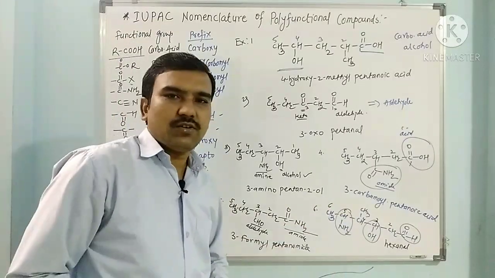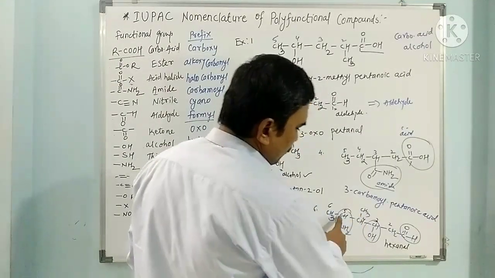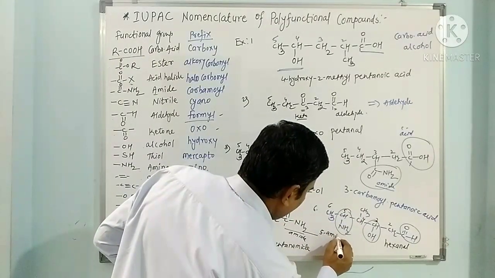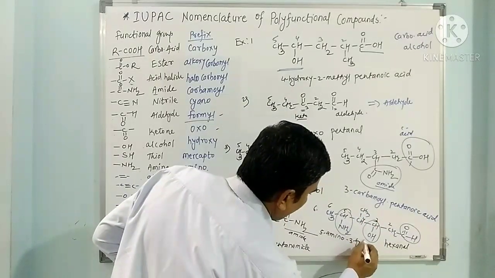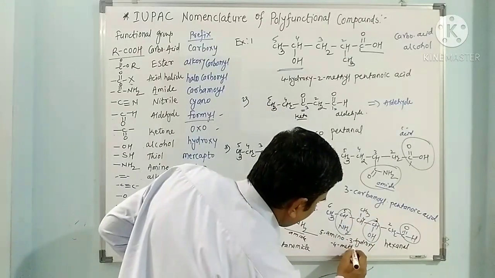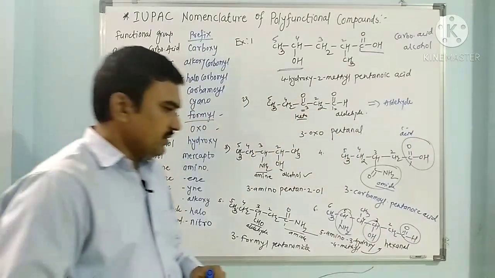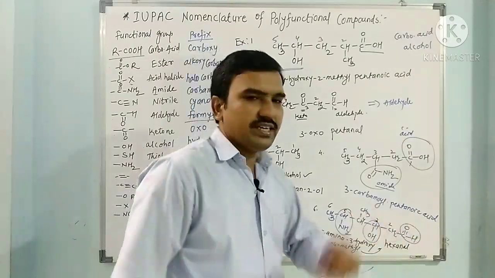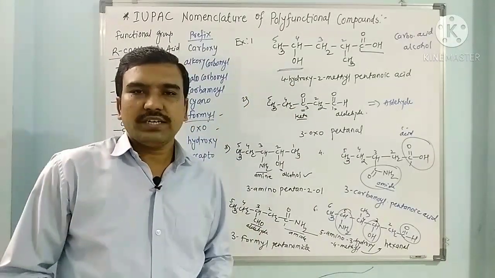See the alphabetical order. Which comes first? Amino, hydroxy, methyl. So A comes first in alphabetical order. So it is 5 amino, 3 hydroxy, 4 methyl, and this hexanal. In this way it is named 5-amino-3-hydroxy-4-methylhexanal. In this way the polyfunctional compounds are named. Now the next example to see.